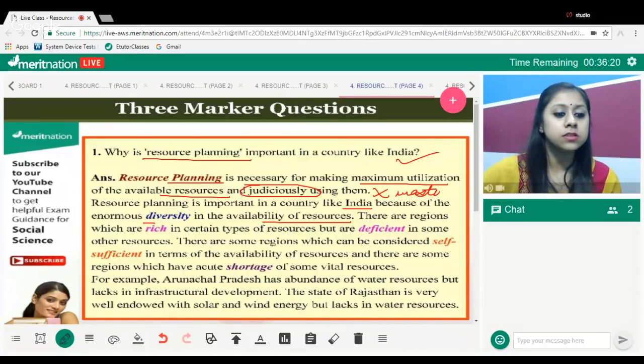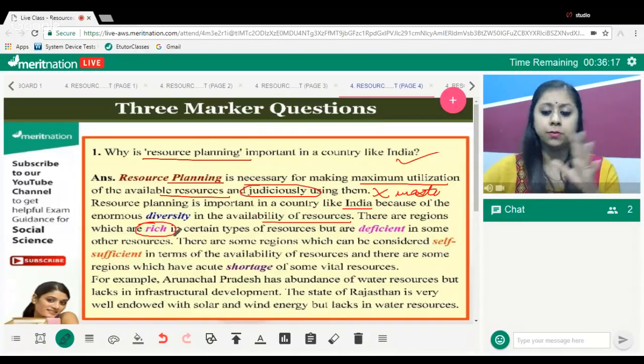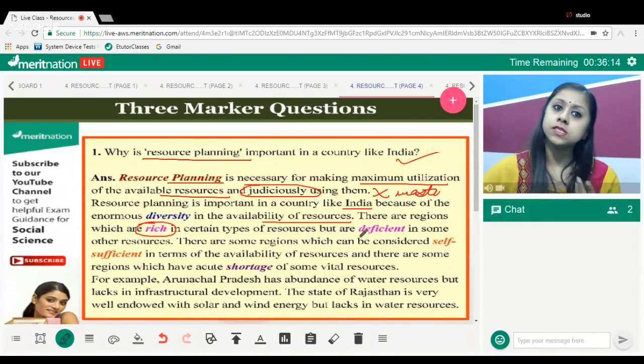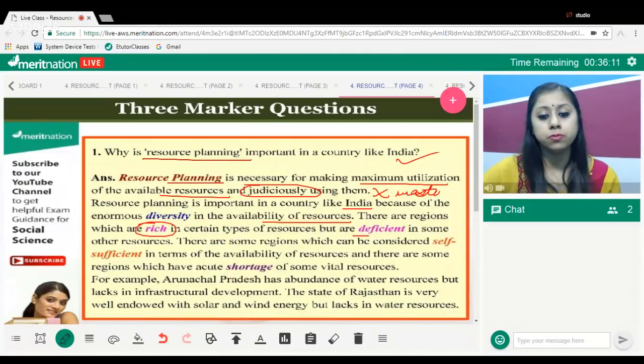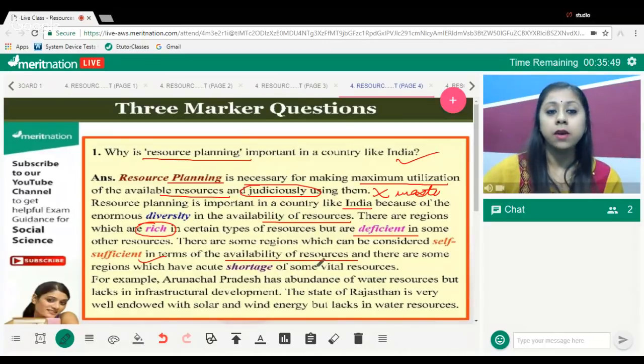For example, certain places will be rich in some types of minerals. However, the same region or some other region might be deficient in some other resources. There are some regions which can be considered as self-sufficient. Self-sufficient means they are self-reliant, independent, because of the availability of these resources in that particular region. Fine. However, there are also some regions where there is acute shortage of the resources. This is an example you need to state.